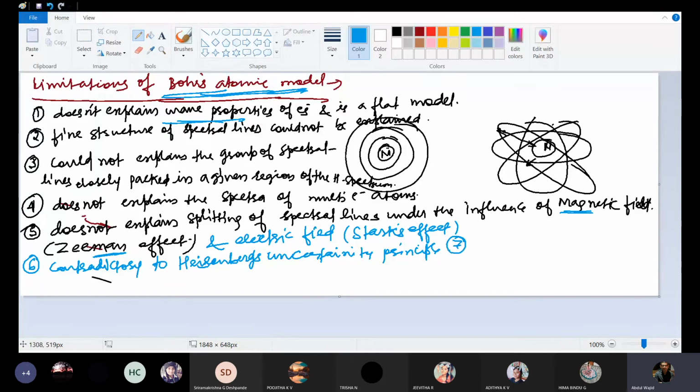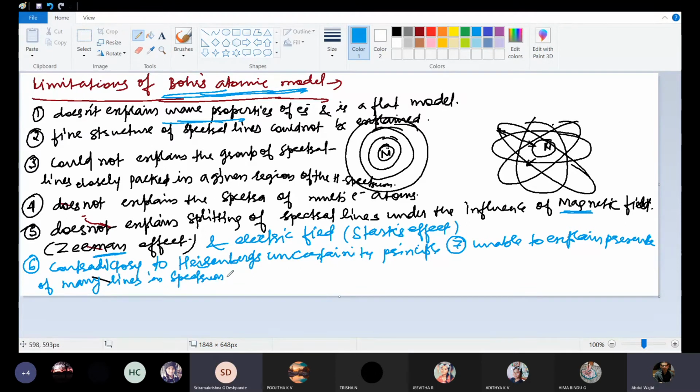What people used to say is that since hydrogen has one electron, it must have only one spectral line. But in the spectrum of the hydrogen atom, so many spectral lines are there, and Bohr was not able to explain it. So it is unable to explain the presence of many lines in the spectrum of hydrogen.